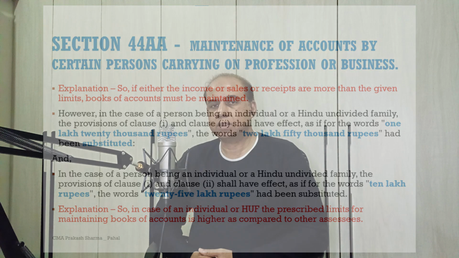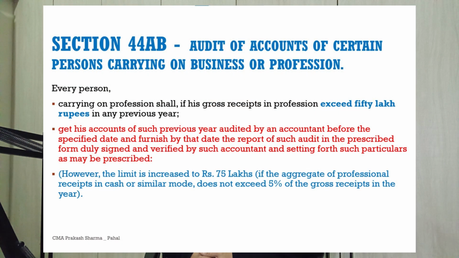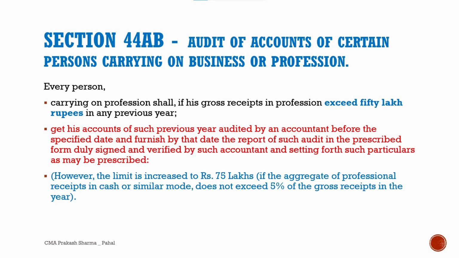Now let us come to Section 44AB, audit of accounts of certain persons carrying on business or profession. Every person carrying on profession shall, if his gross receipts in profession exceed 50 lakh rupees in any previous year, get his accounts of such previous year audited by an accountant before the specified date and furnish by that date the report of such audit in the prescribed form, duly signed and verified by such accountant and setting forth such particulars as may be prescribed.